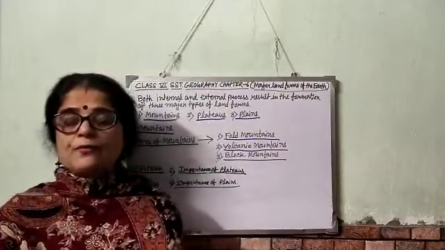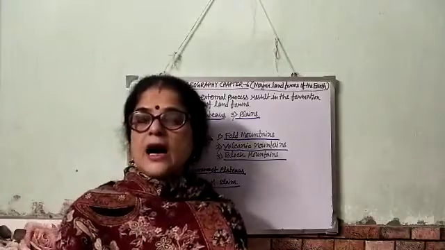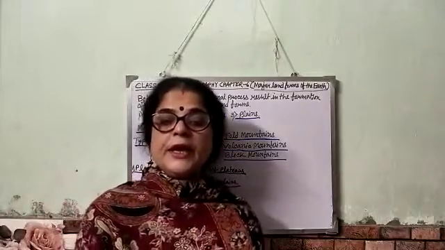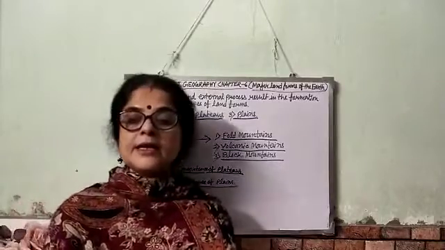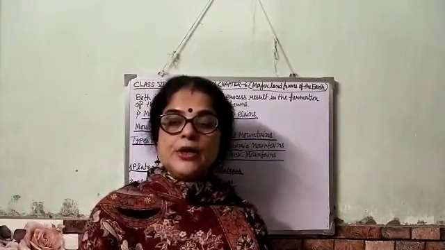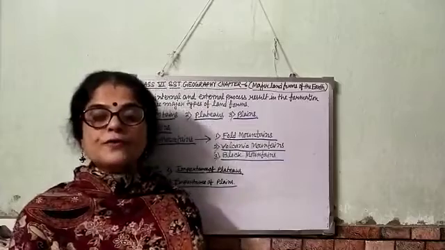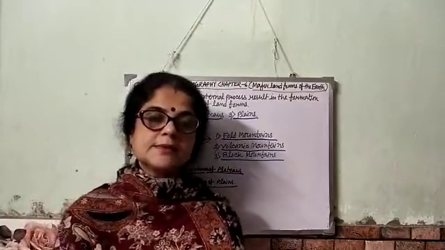Now children, we must understand our environment. If we take care and maintain a balance in nature, we can reduce the impact of the natural disasters.